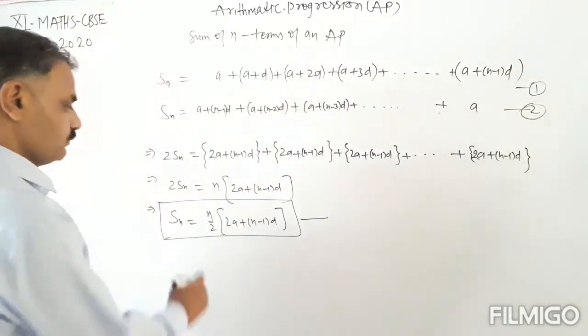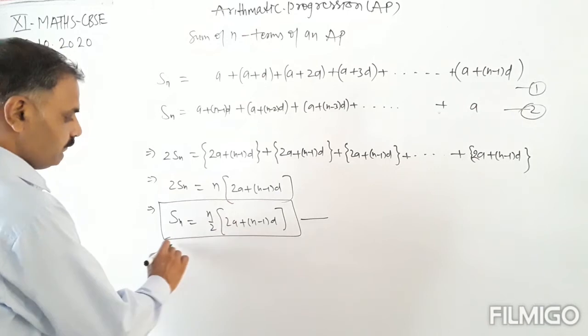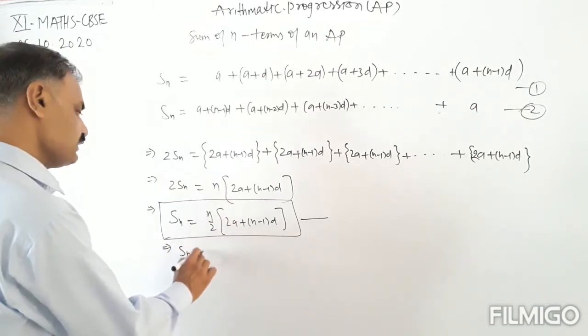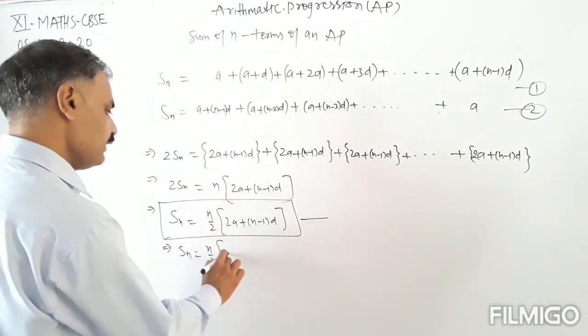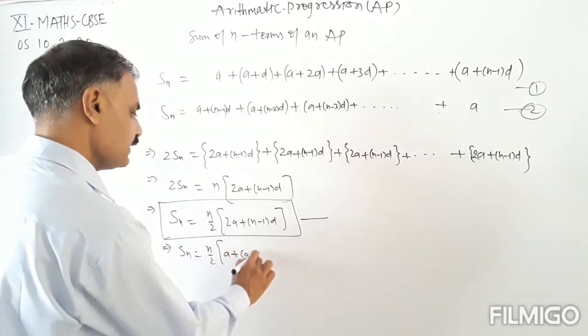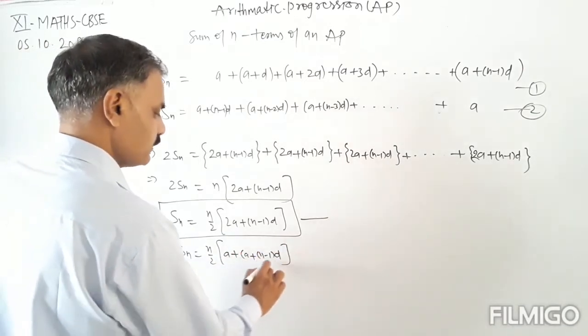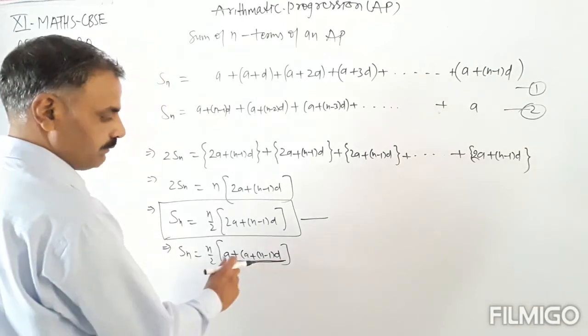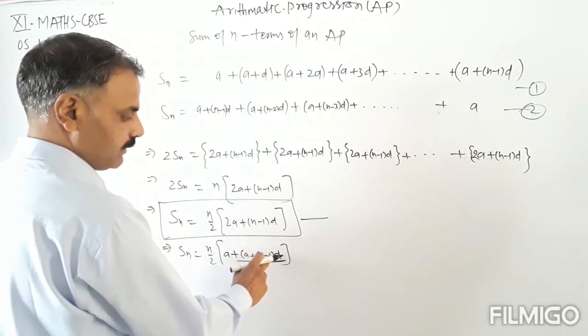Okay, now this can also be written as Sn equals n by 2 into a plus a plus n minus 1 into d. This is the last term, a plus n minus 1 into d.